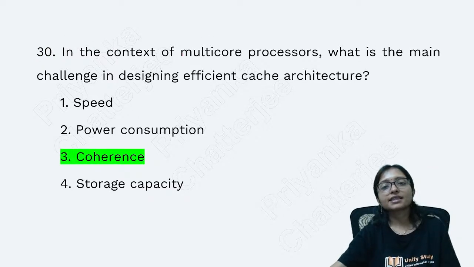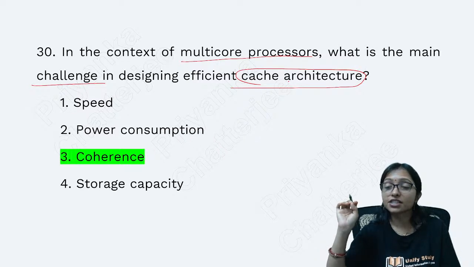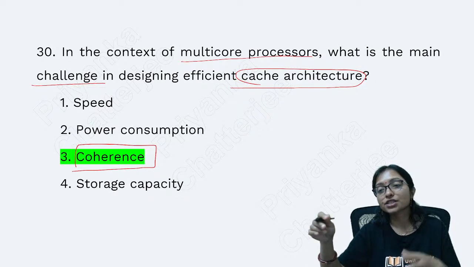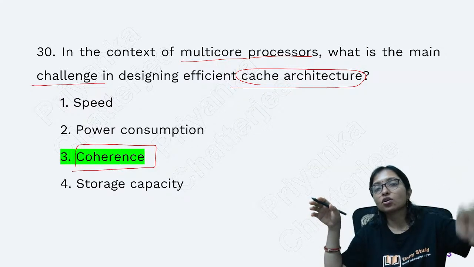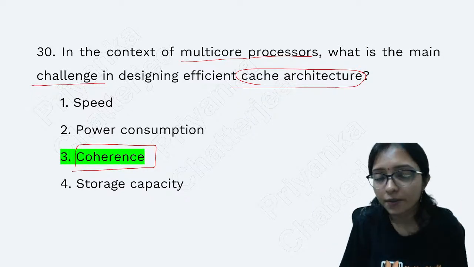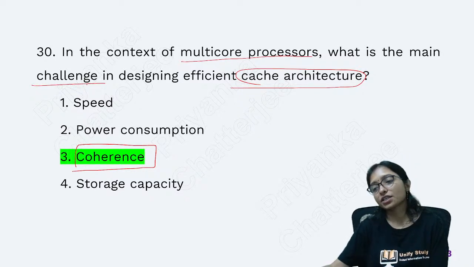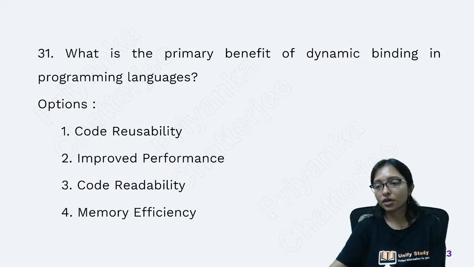Question number 13. In the context of multi-core processors, what is the main challenge in designing the cache architecture? At the time of cache architecture designing, it is cache coherence. This is a very important topic, because cache means whenever you are storing data in multiple copies, if one copy changes, then the other copy also needs to be changed. If I am not changing it, then the coherence problem will happen. Everywhere you have to maintain the same copy of the data. That is a big challenge of the cache. So coherence is the answer, and it is a very important topic.